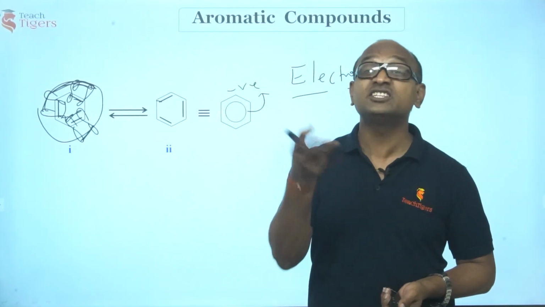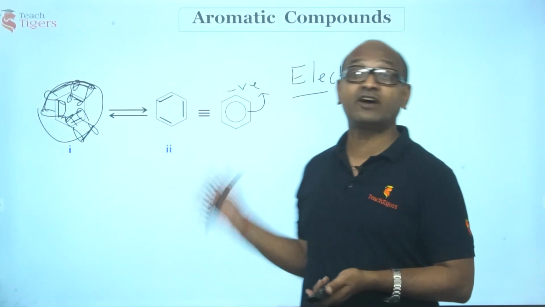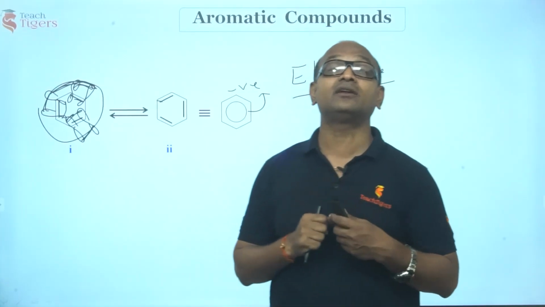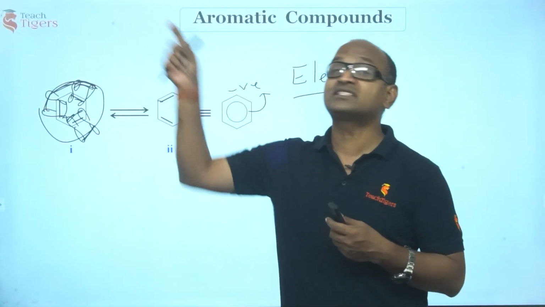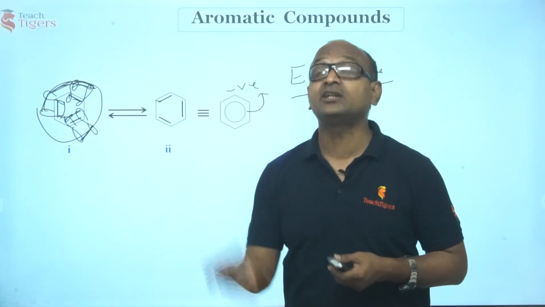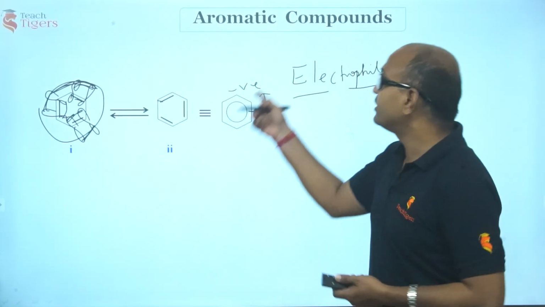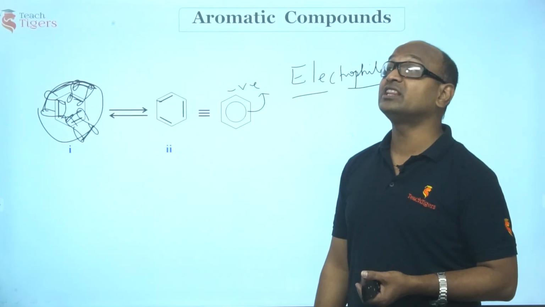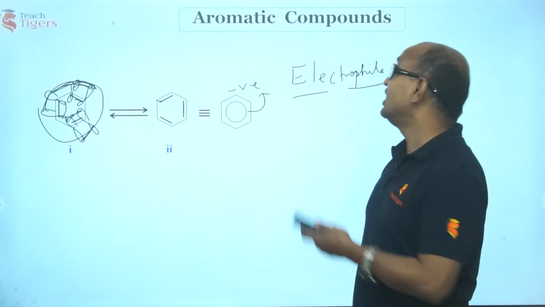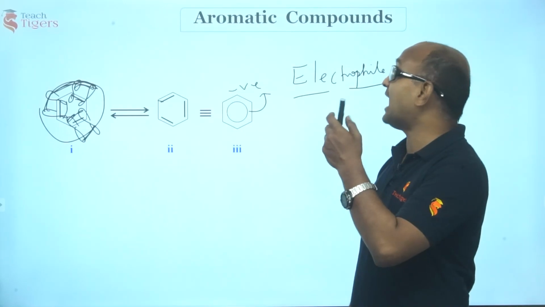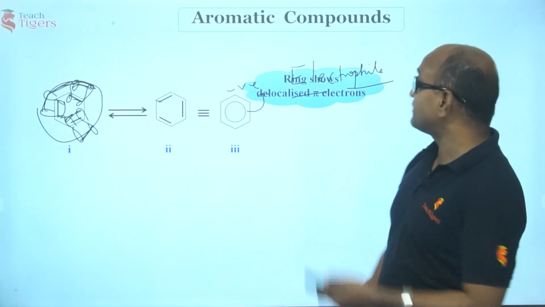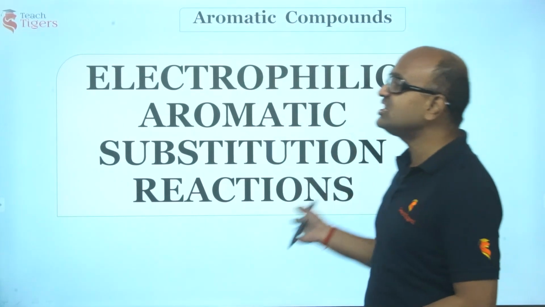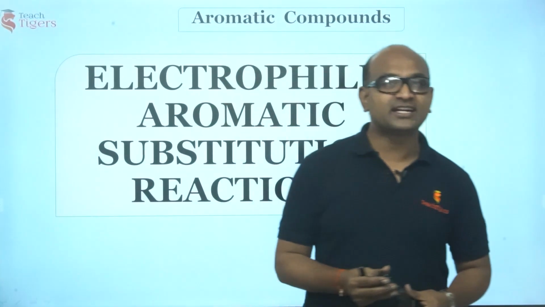And what is the specialty of these substitution reactions of aromatic compounds? In these reactions, the aromatic ring is retained. That's why it is called aromatic substitution. Who is attacking it? Electrophile. Why? Because the benzene ring is a rich source of electron cloud. Hence, we call these reactions electrophilic aromatic substitution reactions. So, this is our topic now.